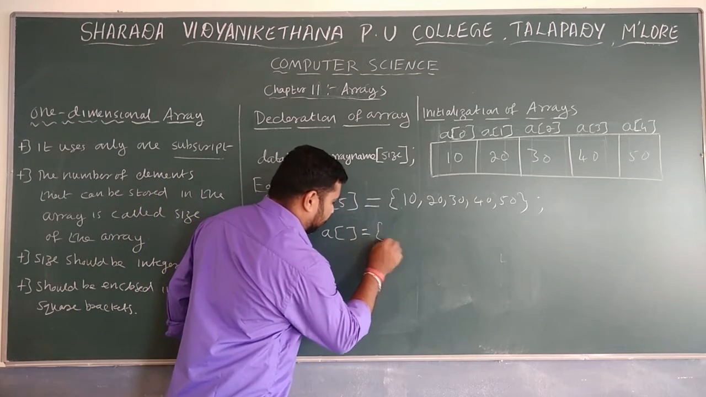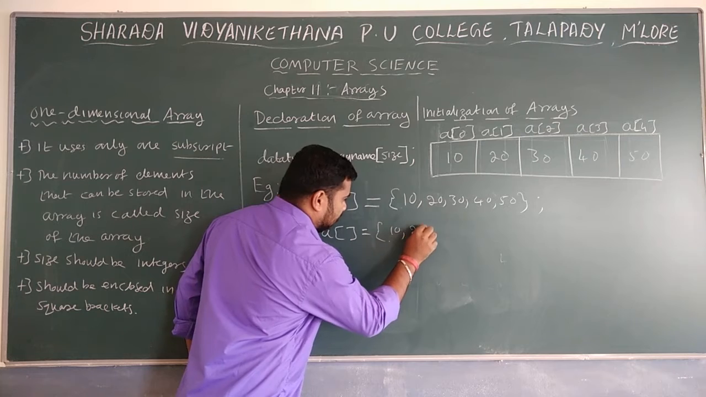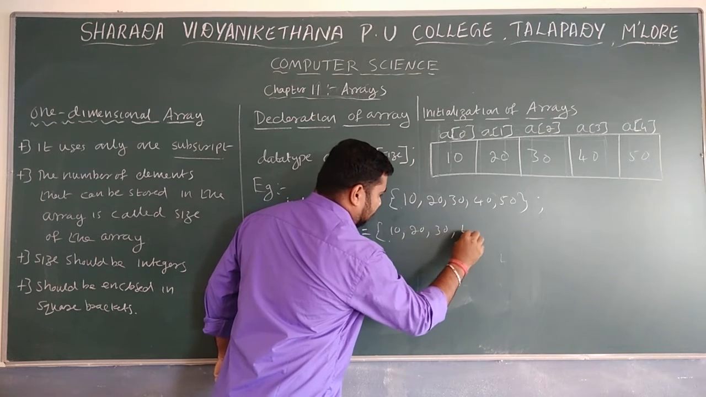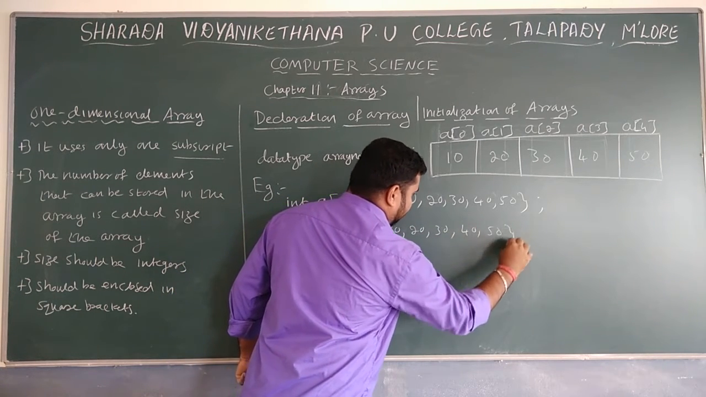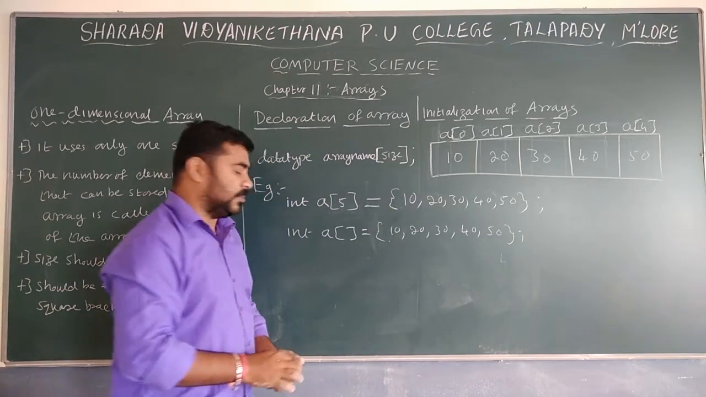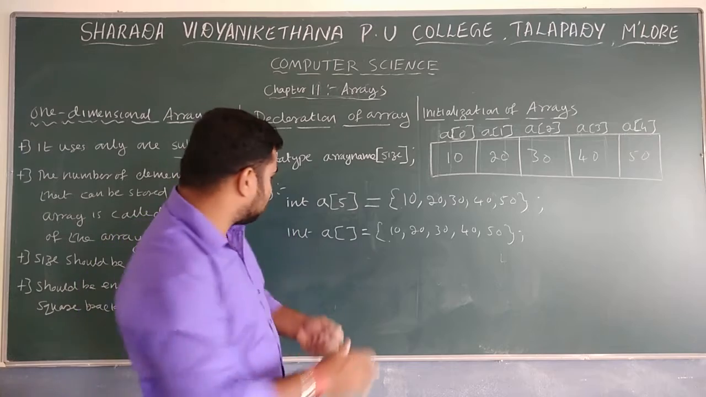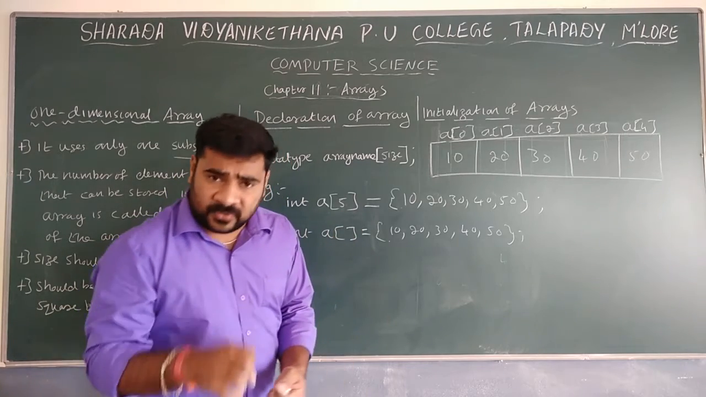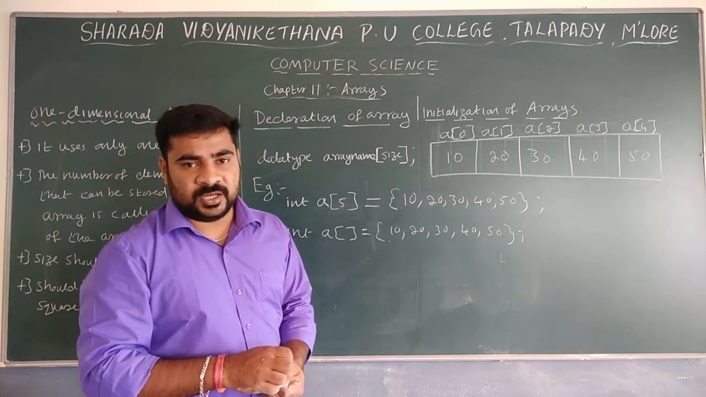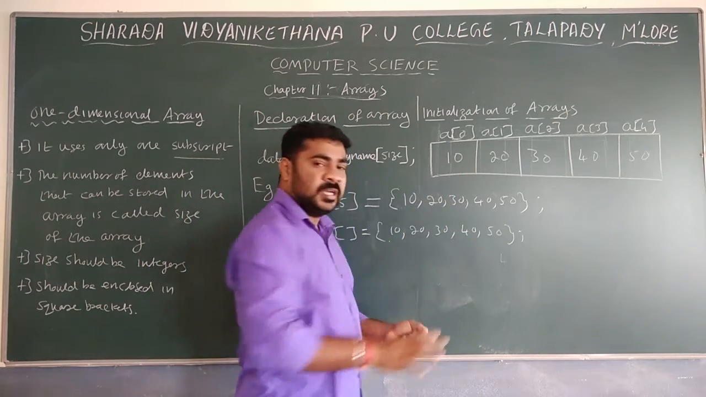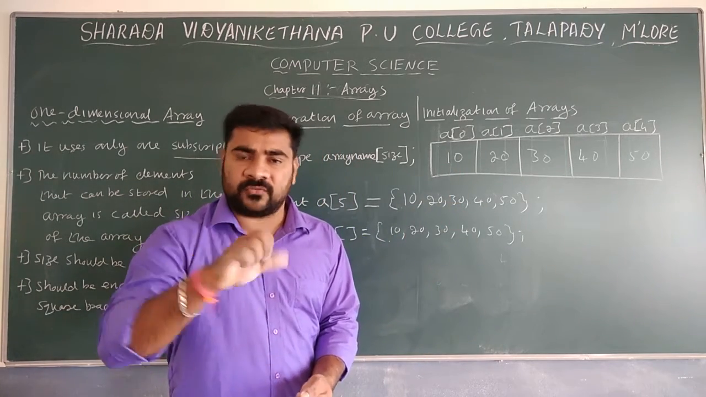Then we have 10, 20, 30, 40, 20. You see the first method and second method. In the first method, array size is specified already. So it's possible to hold only the 5 elements.